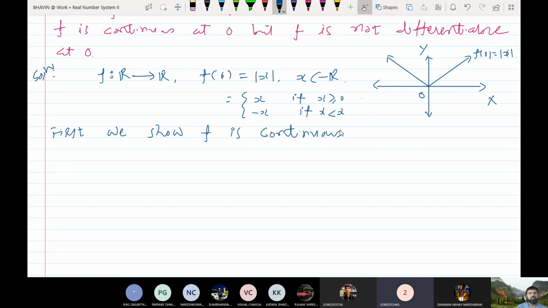Yes, we should show that its left limit is equal to right limit and it is equal to value of function at point. So first we show that f is continuous at 0. So let me first of all find out value of function at 0. So Sarvottam, what is f of 0 for this example? Yes, sir.